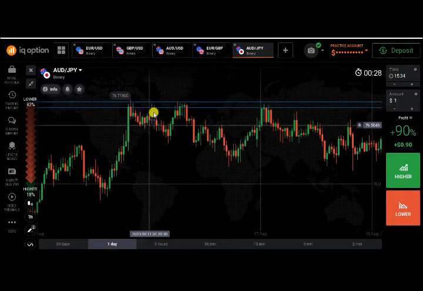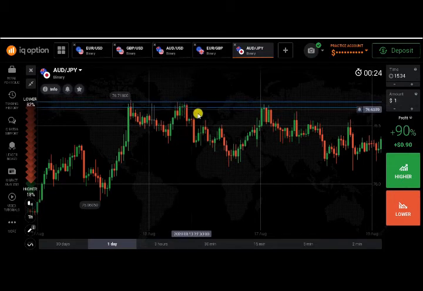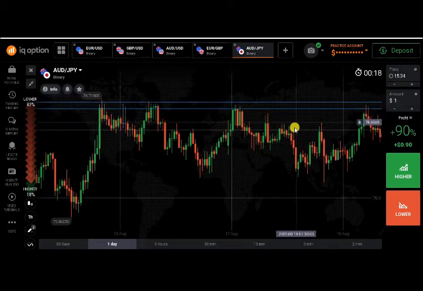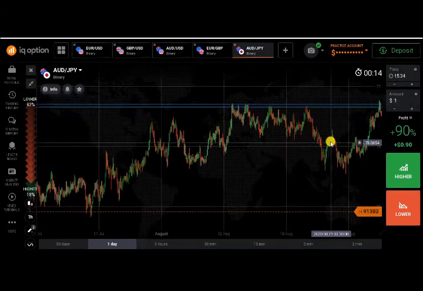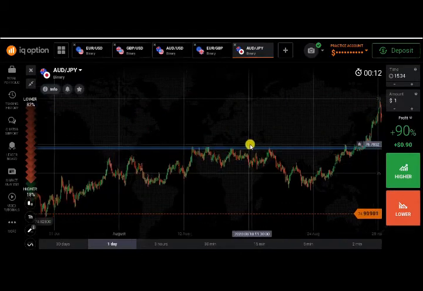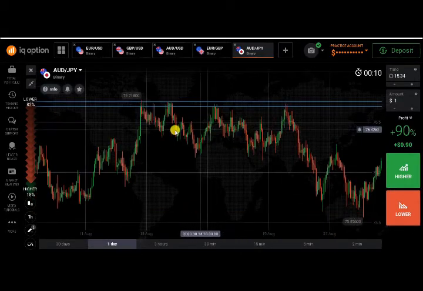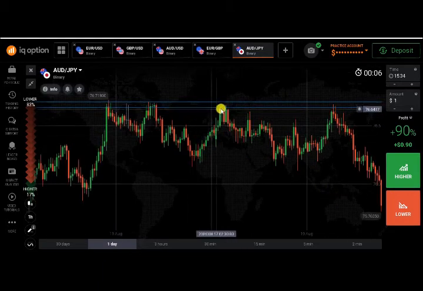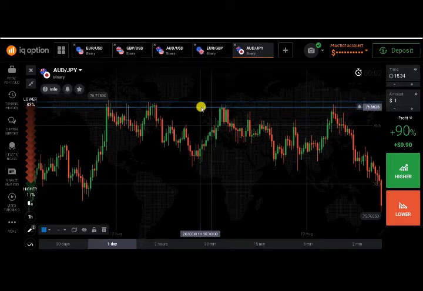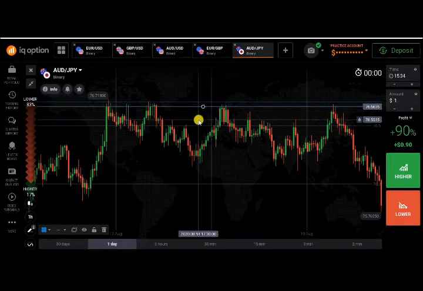See here, there is rejection, here is rejection, and here also you can see rejection. It has multiple rejection points at this level. So it is a working level, and in the coming future it will work again when the market comes to this level. So this is also a working level. In this way you can find multiple rejection levels as working levels.